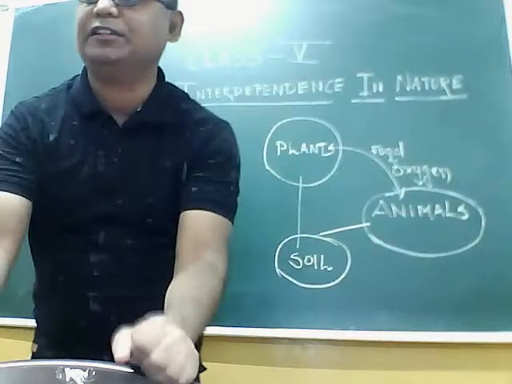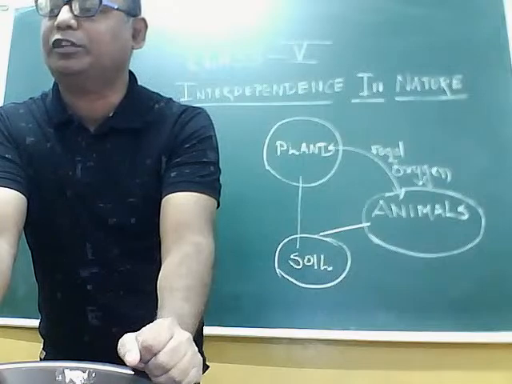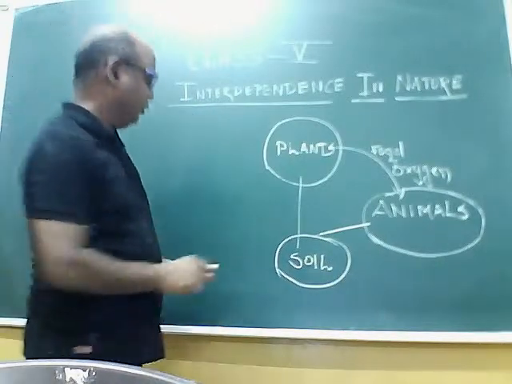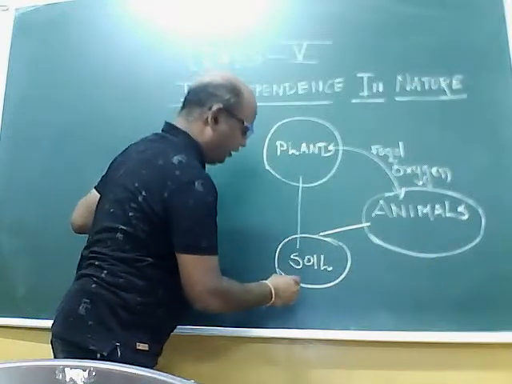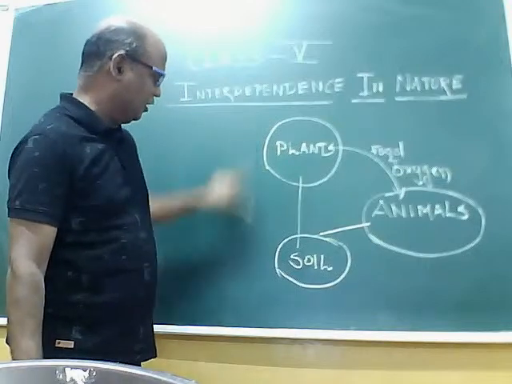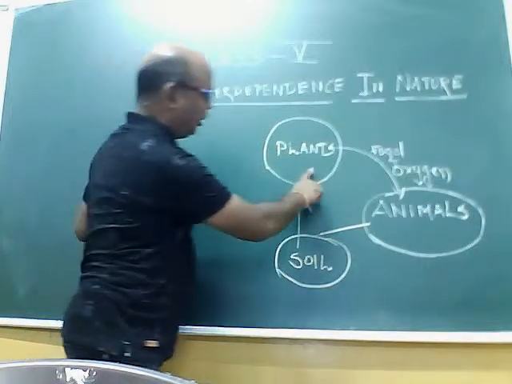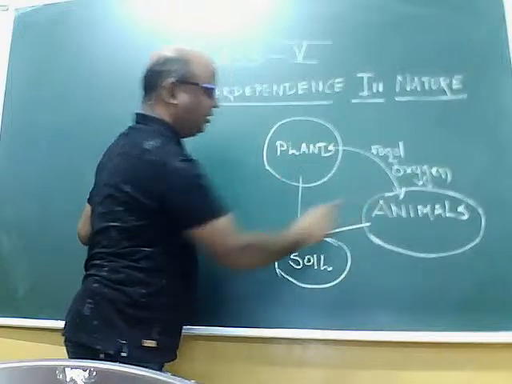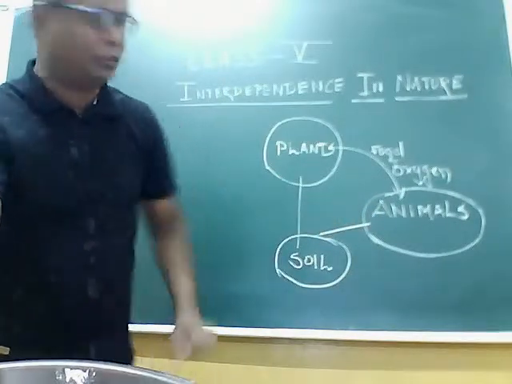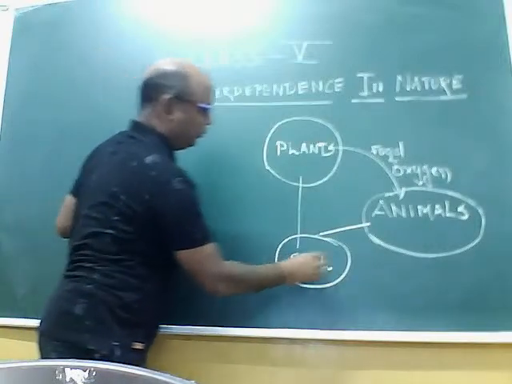Yes, Sharma told the correct answer, Pimpardkar told the correct answer, Burikar told the correct answer. Then in soil you will find the dead remains of animals and dead parts of plants. They will convert their inorganic substances into organic substances, that we call humus.